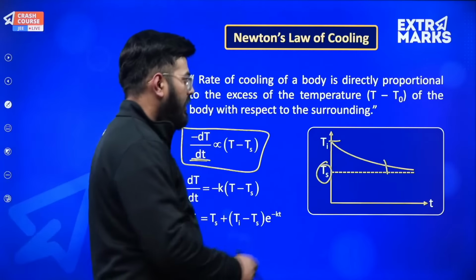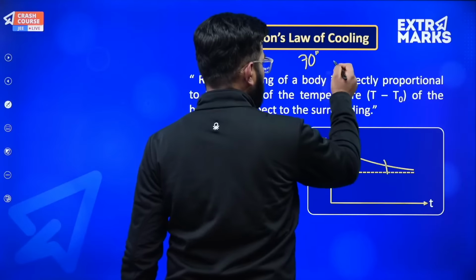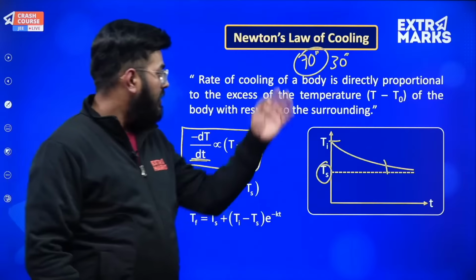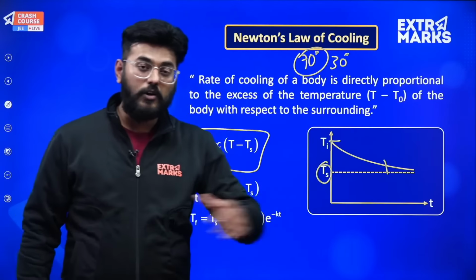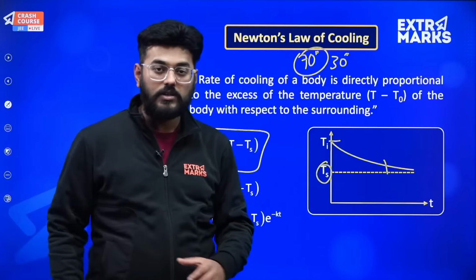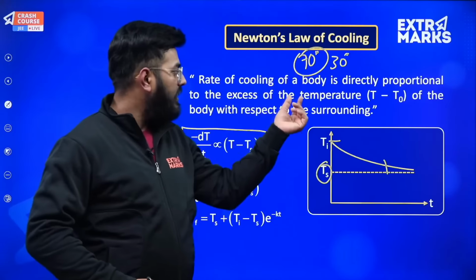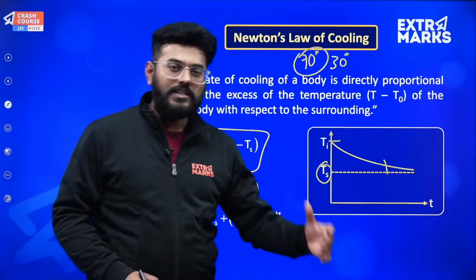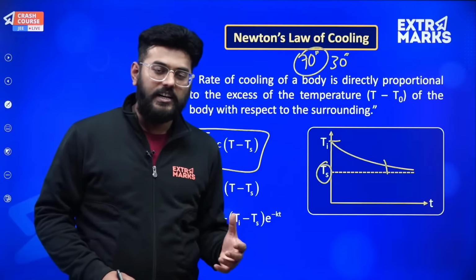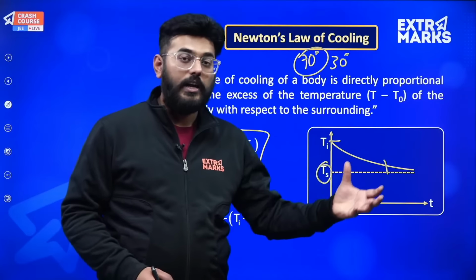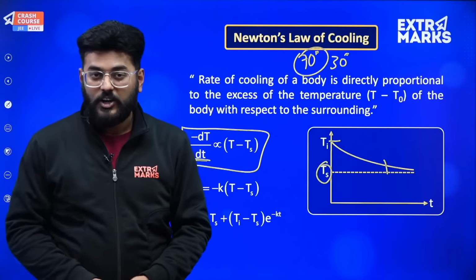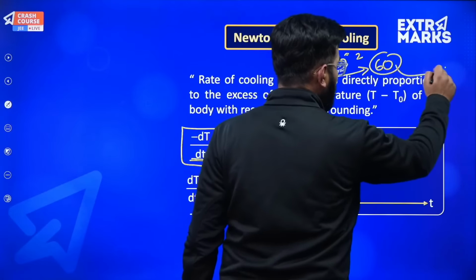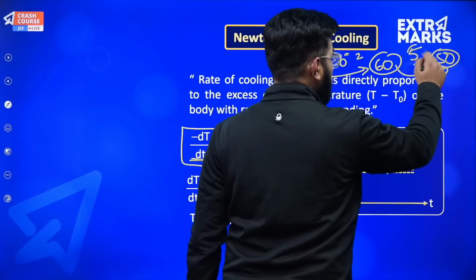Now let's suppose it was 70 degrees centigrade and surrounding was obviously 30 degrees centigrade. So now the temperature difference is 40, and at this moment the rate of decrement of the body's temperature will be very large. So the 70 in a span of just 2 minutes will fall down to 60. But now for the next 10 degrees centigrade to fall down, you will require more time, that will be 5 minutes or even 6 minutes. So the 70 will reduce to 60 in a span of 2 minutes, and this 60 now will reduce to 50 in a span of, let's say, 5 minutes.